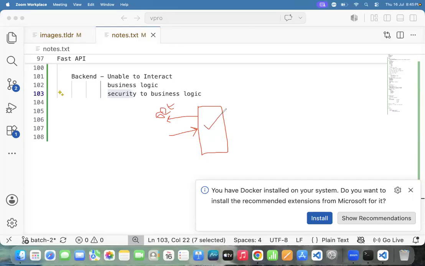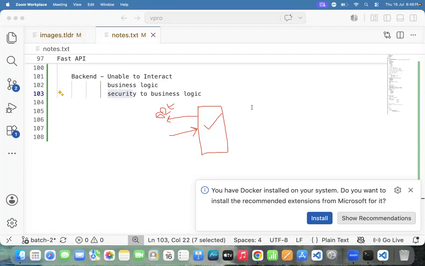Updating backend data, technically we call a put request. Deleting backend data, technically we call a delete request.